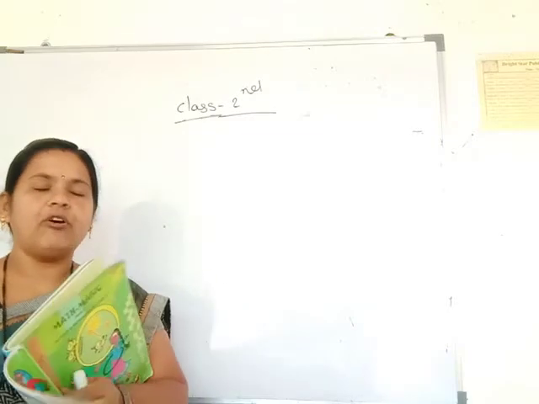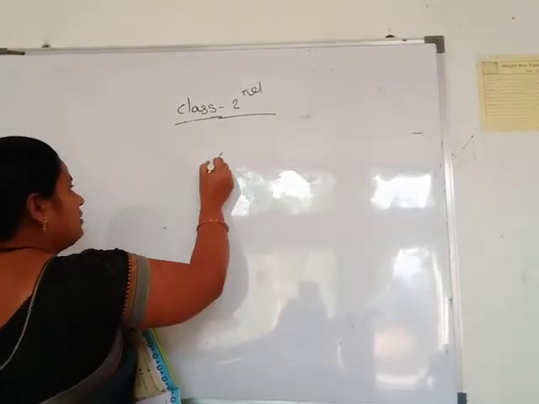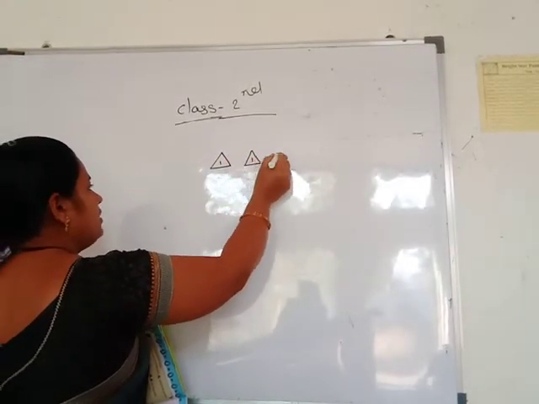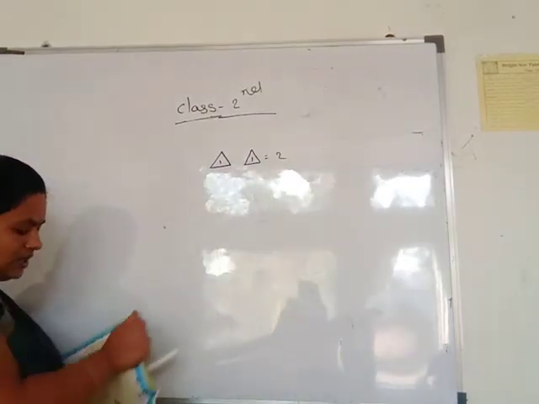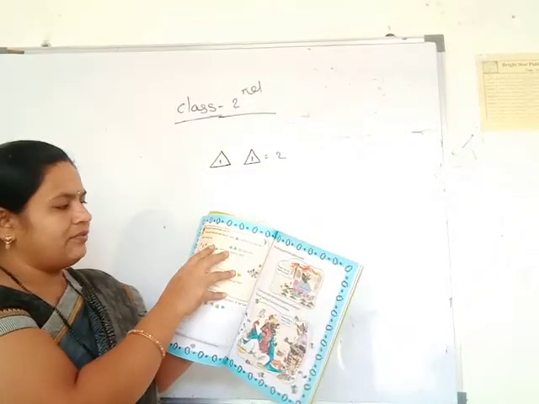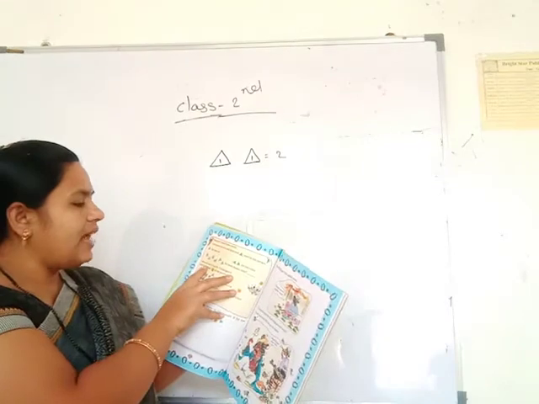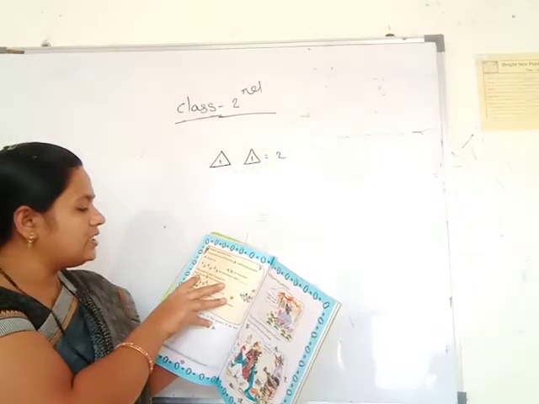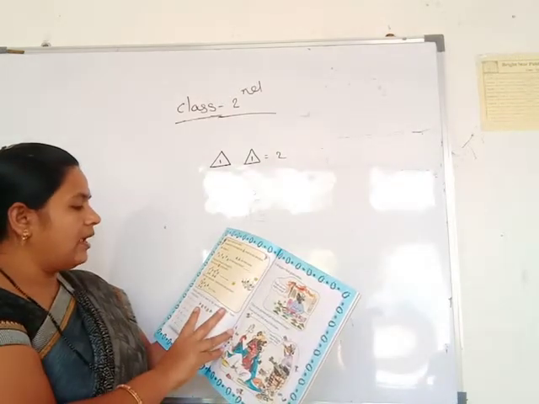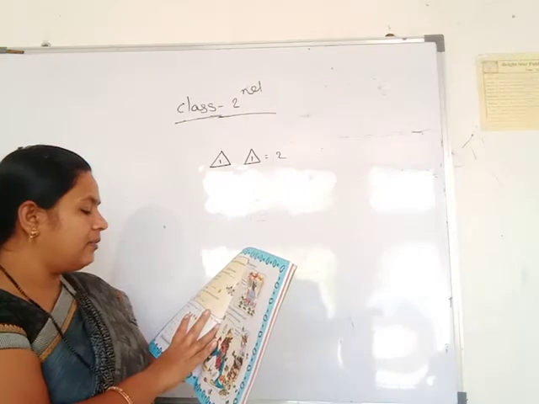Then see here, for 2 rats means 2 triangles. See this counting of these numbers by using these shapes. Then here again triangles: 1, 2, 3, 4, 5, 6. For how many rats? 6 rats. When I had 10 cards, I changed them for this card in my pocket. Then 7 more rats came. Then I had in my pocket